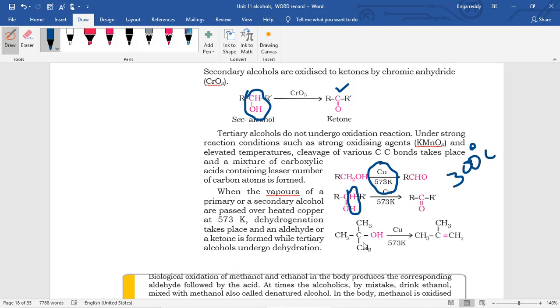Next, whenever tertiary alcohols are there, this carbon doesn't have any hydrogens, so no dehydrogenation, but dehydration takes place, forming alkene.